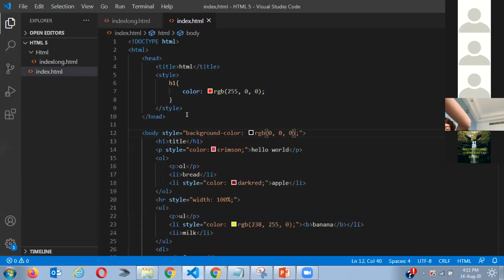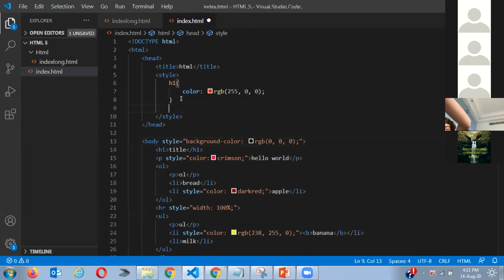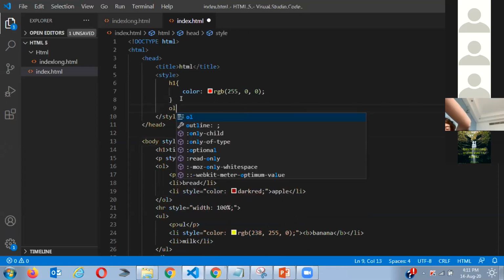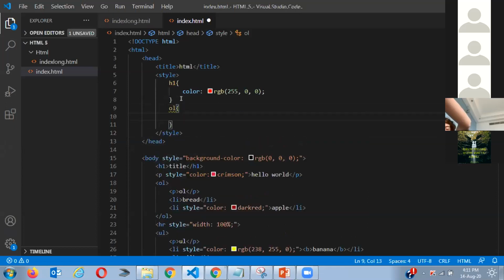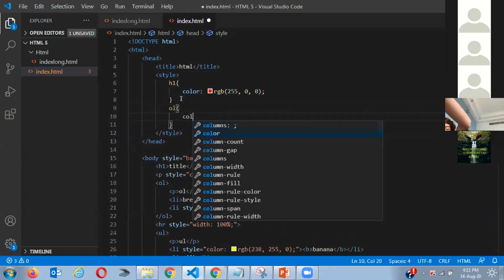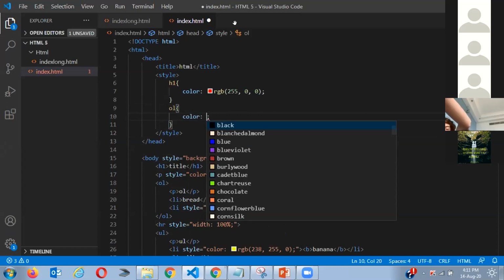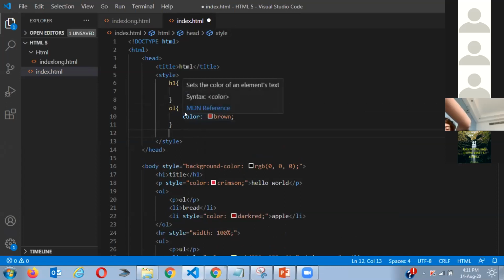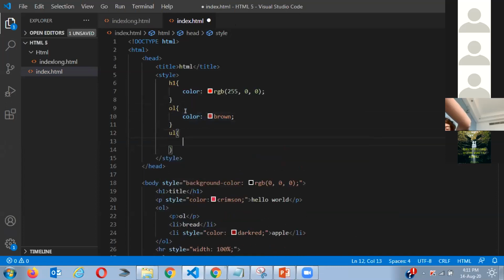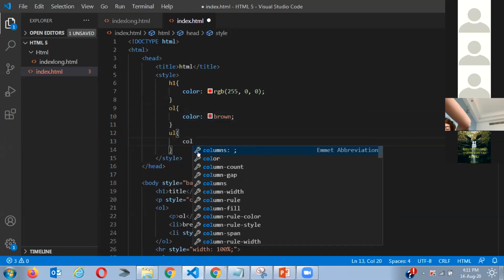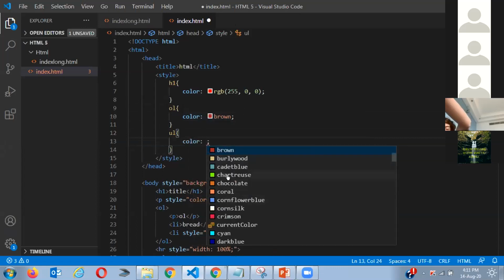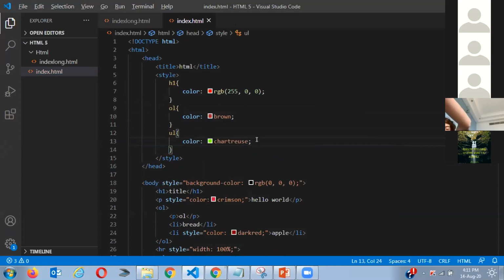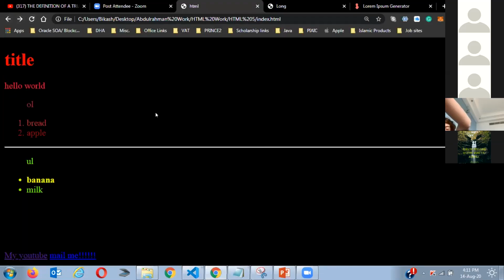It's pretty fun. I can link so many things now, and maybe OL, yeah, OL. I can link OL. I just want to color. We can connect UL color. If there's any doubts, you can write in the chat box also, or you can speak out. You can see, it's working. I changed OL and UL.